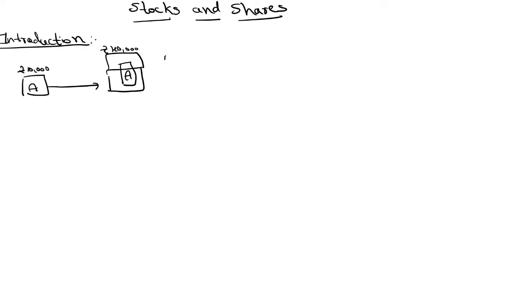But company A has only 30,000 rupees. Then they need an extra 10,000 rupees. To get the extra 10,000 rupees, companies will use the concept of stocks and shares. The company is going to collect this 10,000 from the people.